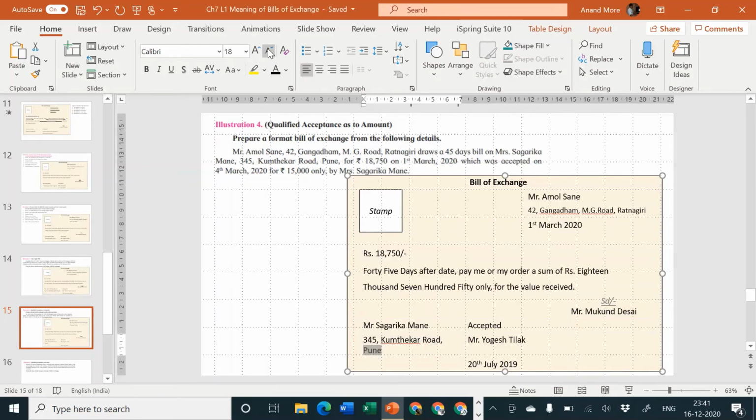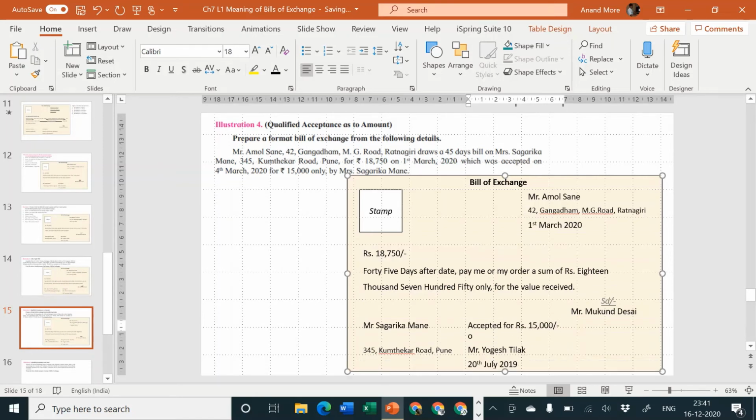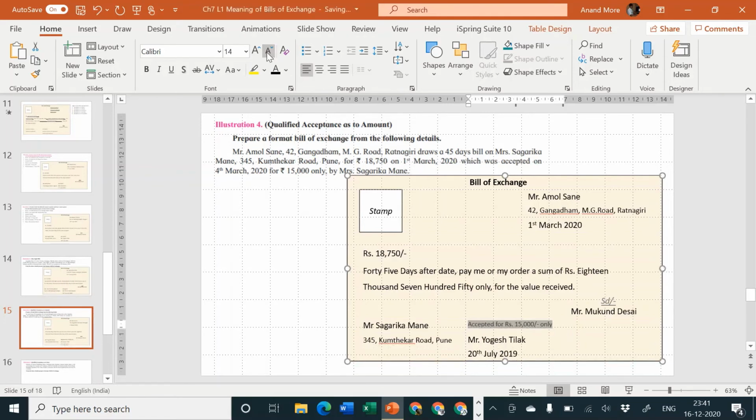Now while writing it, she will specify accepted for rupees 15,000 only. Accepted for rupees 15,000 only. I hope it is easy to understand.